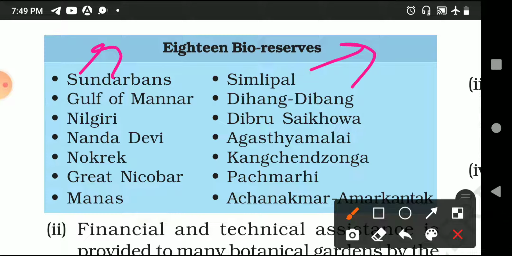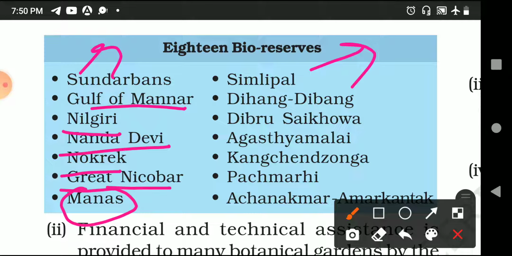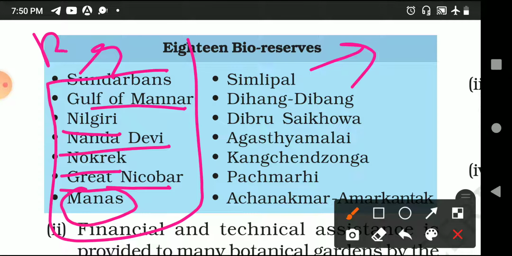Sundarban is located in West Bengal. Gulf of Mannar is in Tamil Nadu. The Nilgiri is in Tamil Nadu, Kerala and Karnataka, because Nilgiri is a hill, so it stretches across the whole of Tamil Nadu, Kerala and Karnataka. Nanda Devi is in Uttarakhand. Nokrek is in Meghalaya. Manas is in Assam. Great Nicobar is in the Andaman and Nicobar Islands. So these are your biosphere reserves.